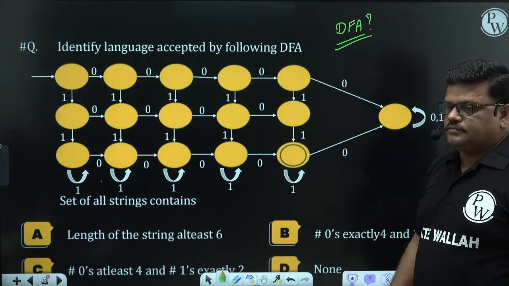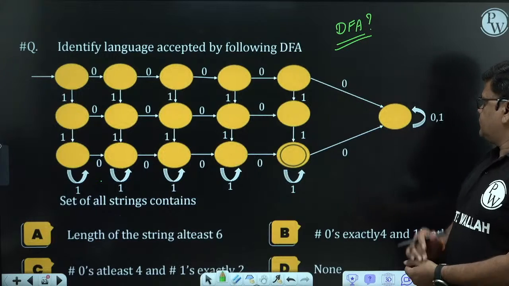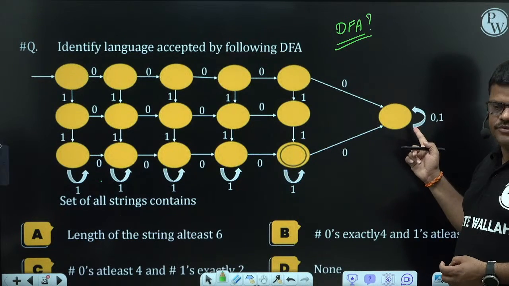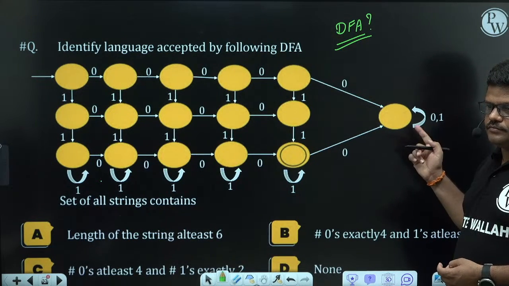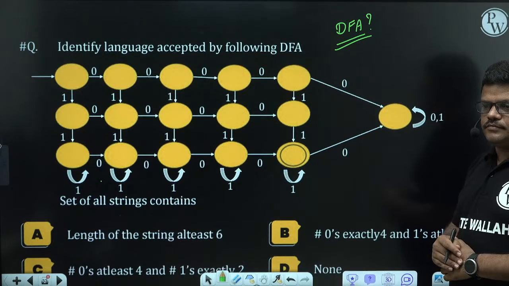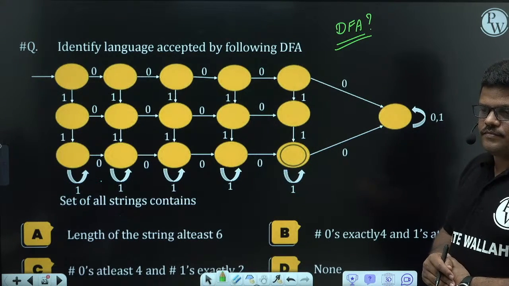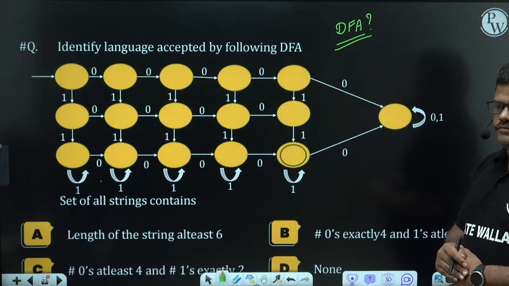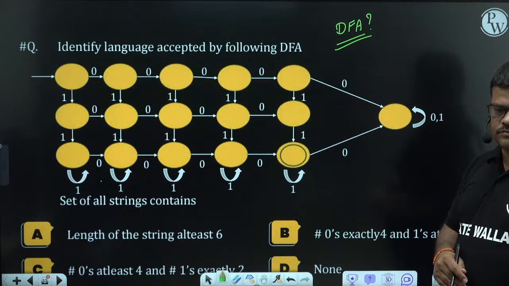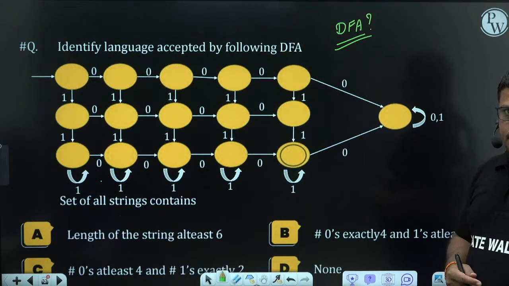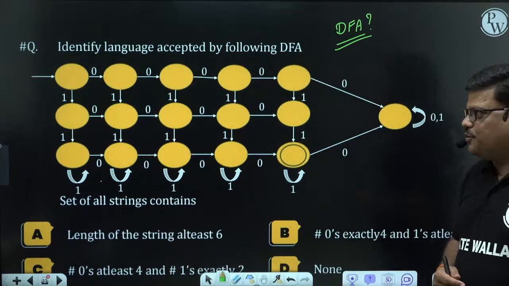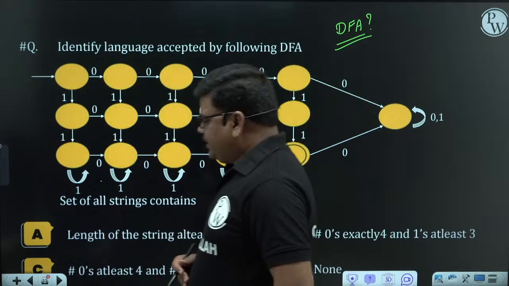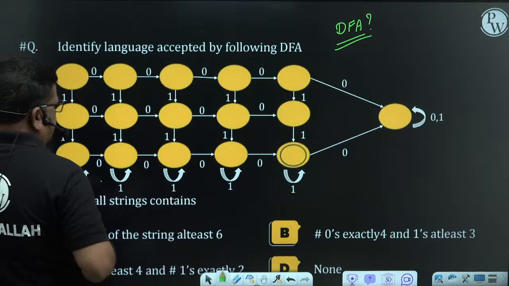So here 0, 1 transitions. What is the transition function here? Check clearly.